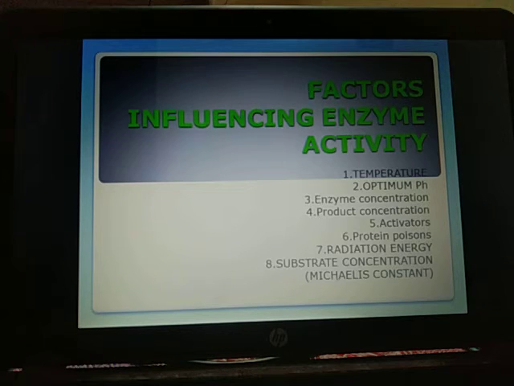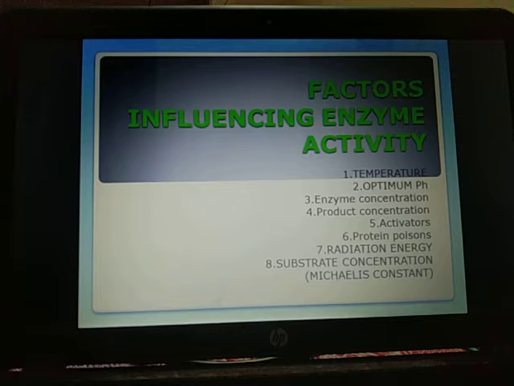Now next is optimum pH. Every enzyme has an optimum pH when it is most effective. A rise or fall in pH reduces the enzyme activity by changing the degree of ionization of its side chains. A change in pH may also start a reverse reaction. Fumarase catalyzes fumarate to produce malate at pH 6.2, and the reverse at pH 7.5.